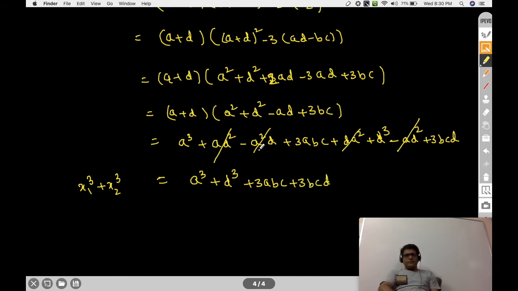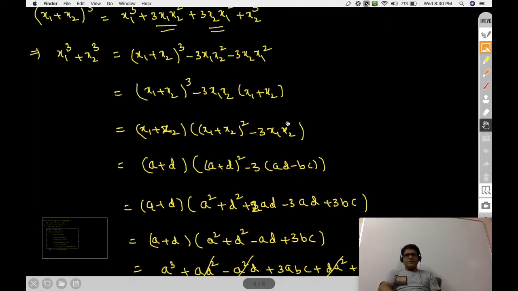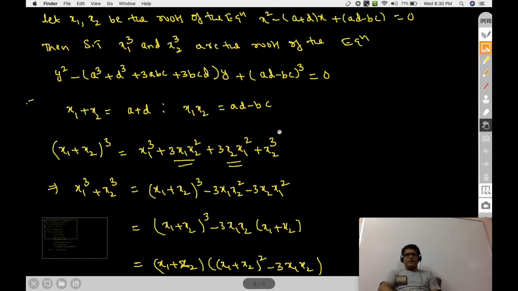So we got this one, x1 cube plus x2 cube. Now come to the question. If you observe the question, what do we need to prove? x1 cube and x2 cube are the roots of this equation.